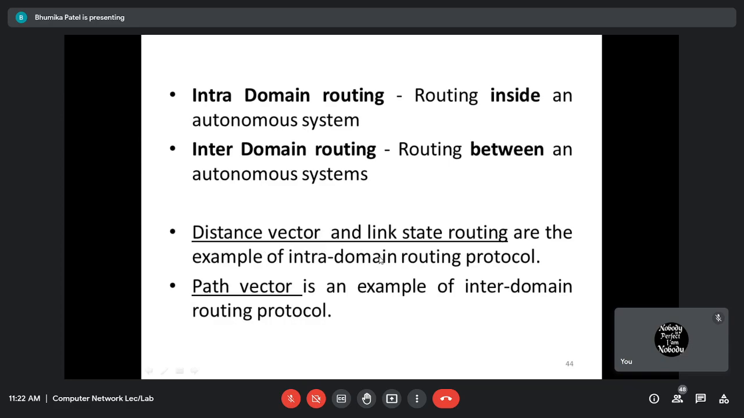And the distance vector routing and the link state routing algorithms are based on intra-domain routing. જ્યારે મારે એક જ autonomous system ની અંદર routing provide કરવું છે, તમે કયા પ્રોટોકોલ યુઝ કરીશ? ડિસ્ટન્સ વેક્ટર ક્યાં તો લિંક સ્ટેટ, બેમાંથી કોઈ પણ એક યુઝ કરી શકો. But if I want to provide the routing between the autonomous systems, that is inter-domain routing, which protocol am I going to use? Path vector.